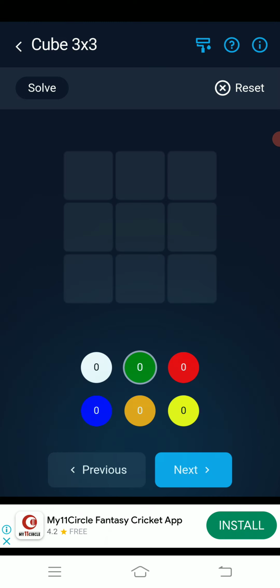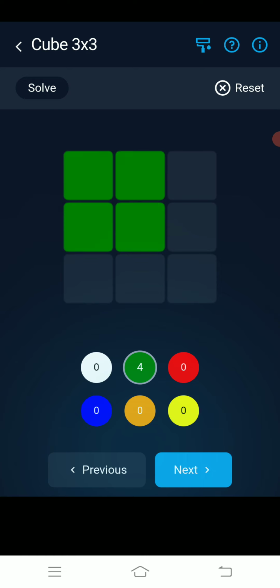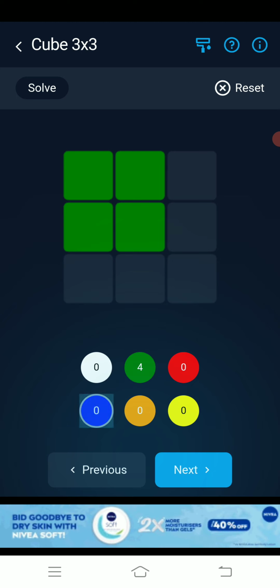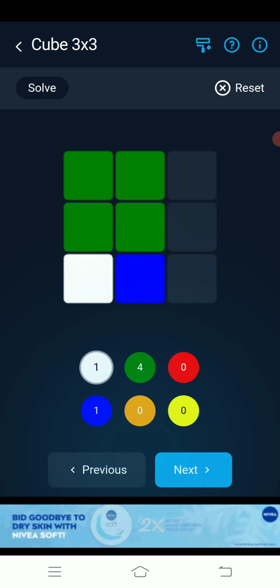Okay. You have to literally just, what is the situation of your cube? Like this, you have to just put the colors in order.